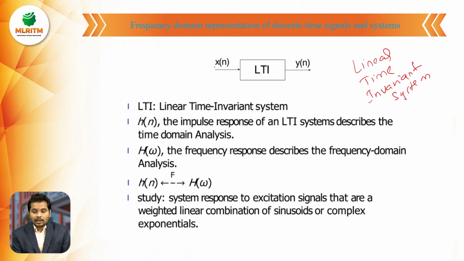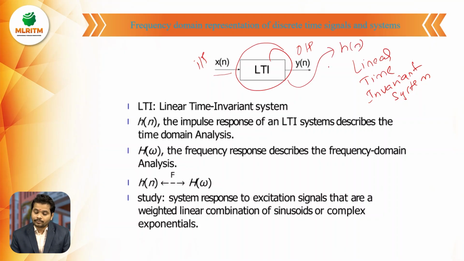So I am giving x of n as an input signal, and I am getting an output signal y of n, and the response of the system I am considering as h of n. For analyzing the frequency domain representation of discrete time signals and systems, I am considering one LTI system, and I am giving an input signal x of n, and the response is called the impulse response h of n, giving the output signal y of n.